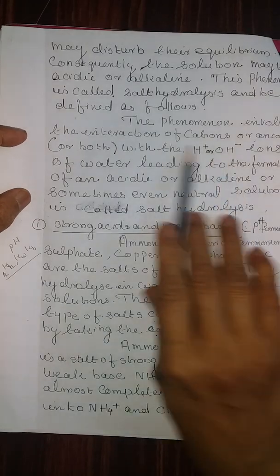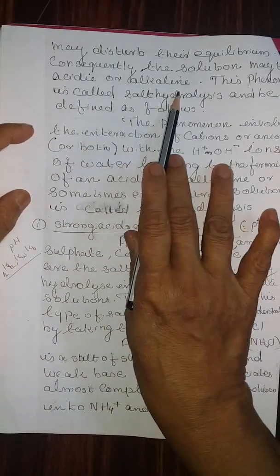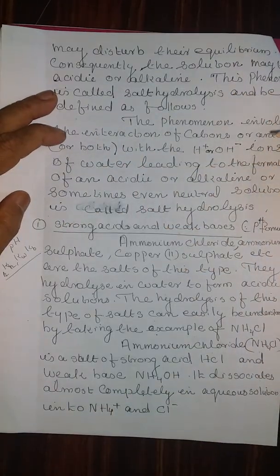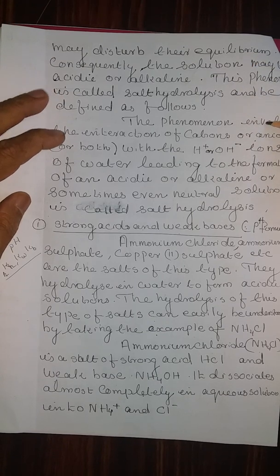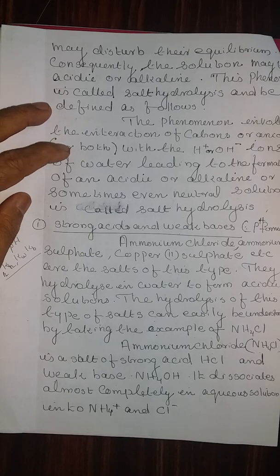Consequently, the solution may be acidic or alkaline. That means water as such is neutral, but when a salt dissolves in water, it will act on the H plus and OH minus ions, and the solution becomes either acidic or alkaline.